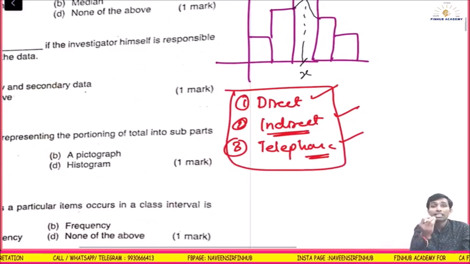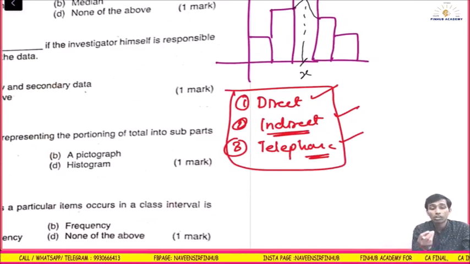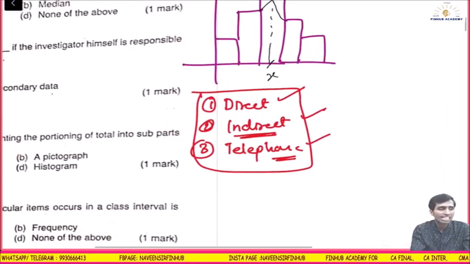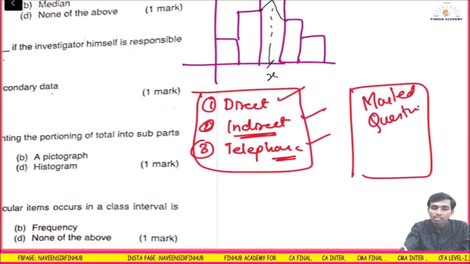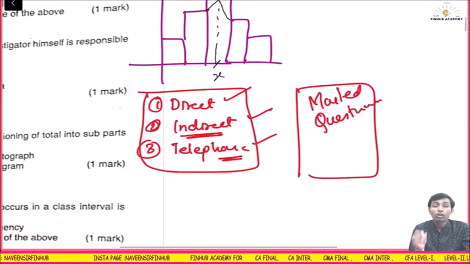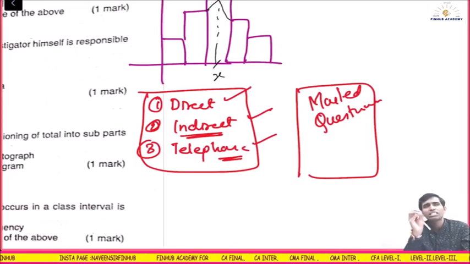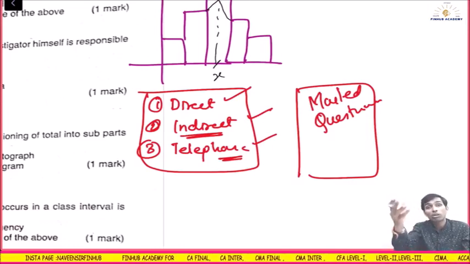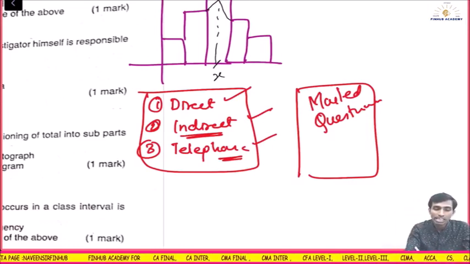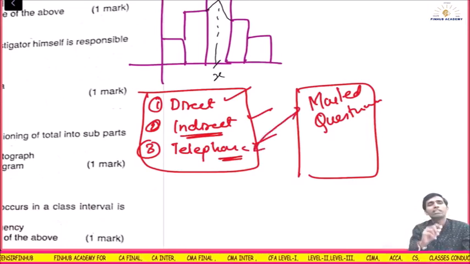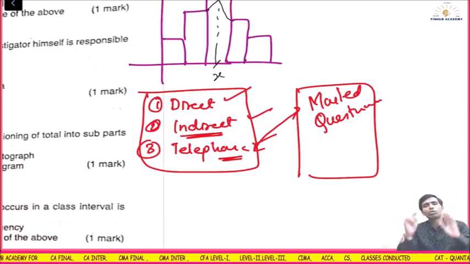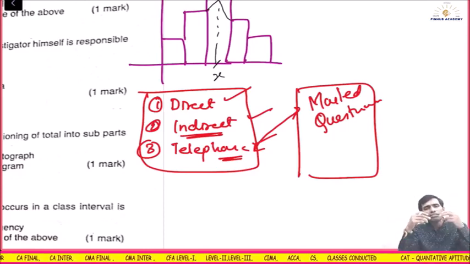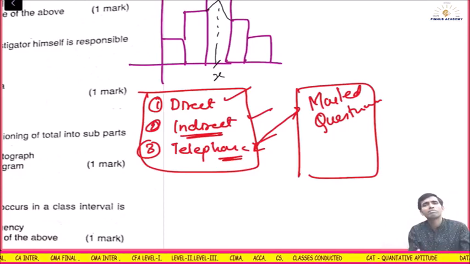In the methods of collecting primary source data, the first is the interview method. Second is the mailed questionnaire. If you get the options now, which has the least response from the respondent between telephonic and mailed, you will say mailed. Why? Because you have mailed it to him, sent it through the post. Whether he will respond or not, it depends on him.